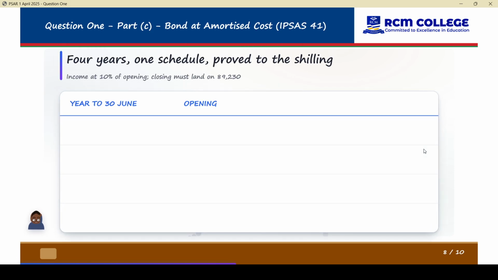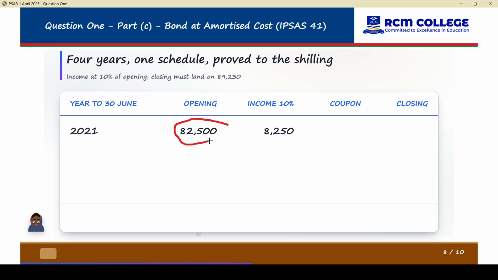This is our table. Our table has opening, has income, has the coupon, has the closing. So we'll start with the 82,500 as our opening balance. These are the years. So what is this income? This is the income, it is the interest. So you take 82,500 times the 10%. That is our first income.